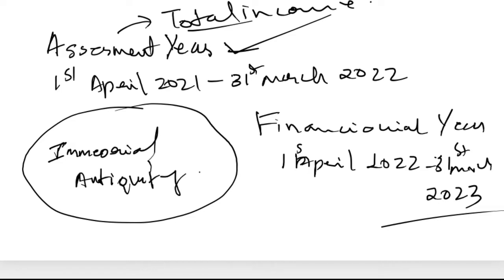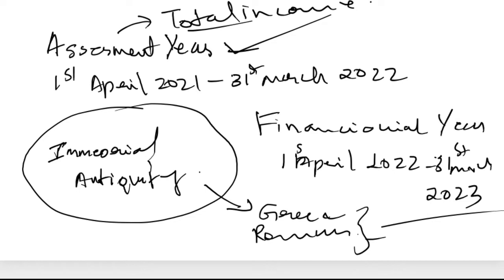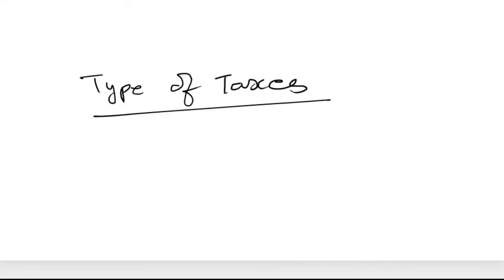As per the study, taxes and all these kinds of things came from Greece and the Roman Empire. There was a religious part of tax. Religious taxes were imposed in Greece and Rome by the chapel. Chapel means the Christian missionary. So that was the origin of income tax. That is the first type of tax, income tax.